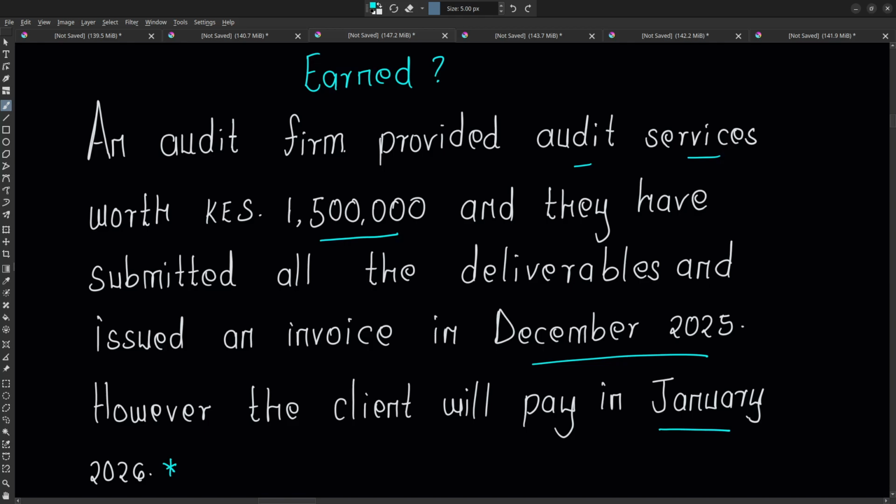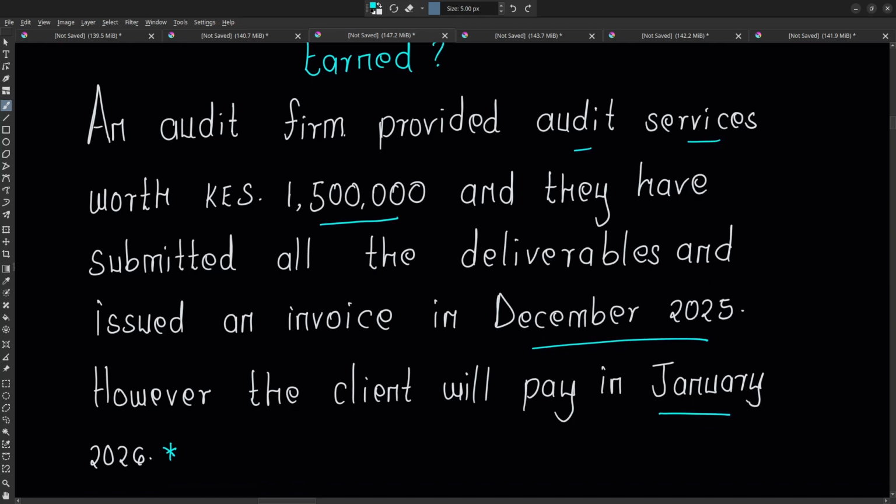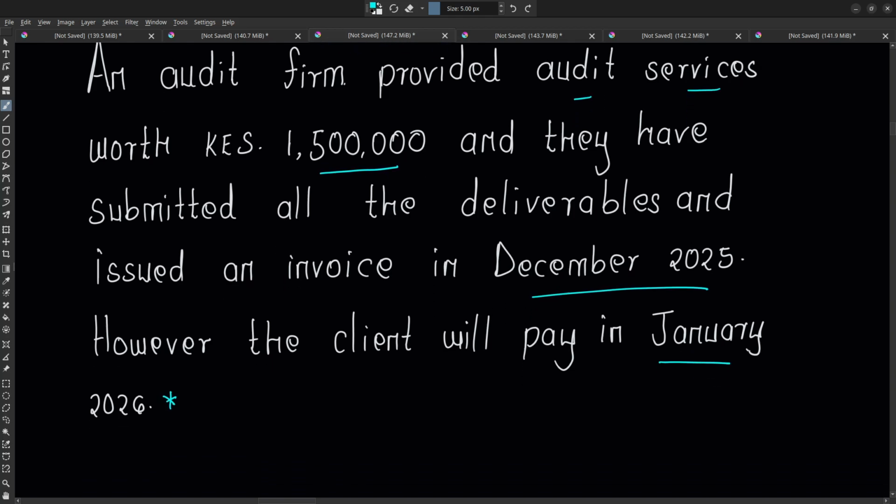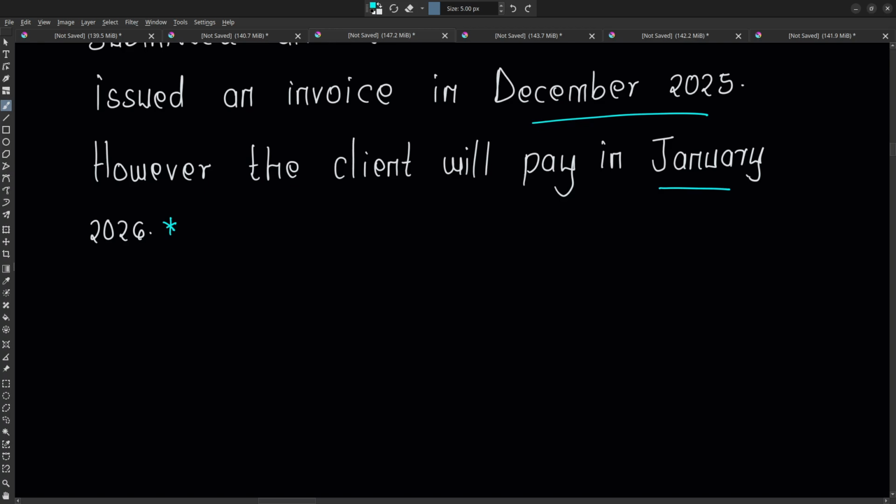So in accrual accounting, we don't look at the movement of cash, whether they have paid you or not. We must recognize the effect of that transaction of delivering those cows to the person who was buying from you. Likewise, the audit firm has already done all the work required for this client. It is just that they have not yet been paid, so they have earned that revenue. In accrual accounting, you recognize that revenue at that time, even if they have not yet paid you.